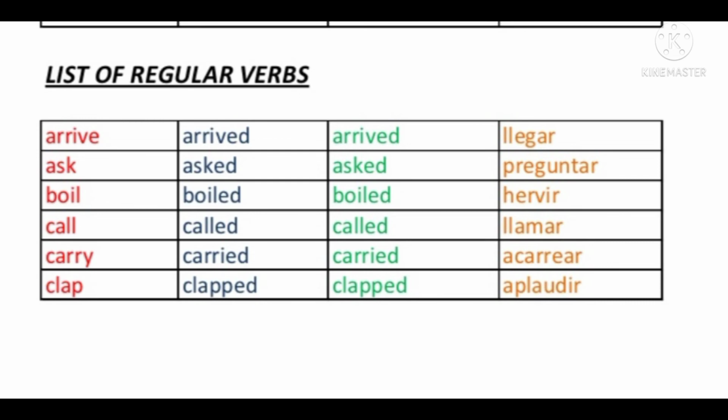Regular verbs are also called weak verbs. Irregular verbs are also called strong verbs. Keep it in your mind. There is often a chance of confusion whether regular verbs are strong verbs and irregular verbs are weak verbs. It is just the opposite. Okay, please keep it in your mind. I hope that you understood what is a complement and what is a strong verb and weak verb, or regular and irregular verbs.